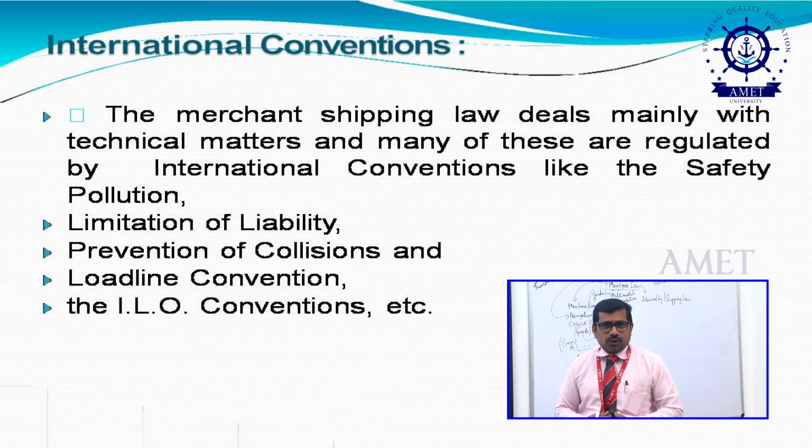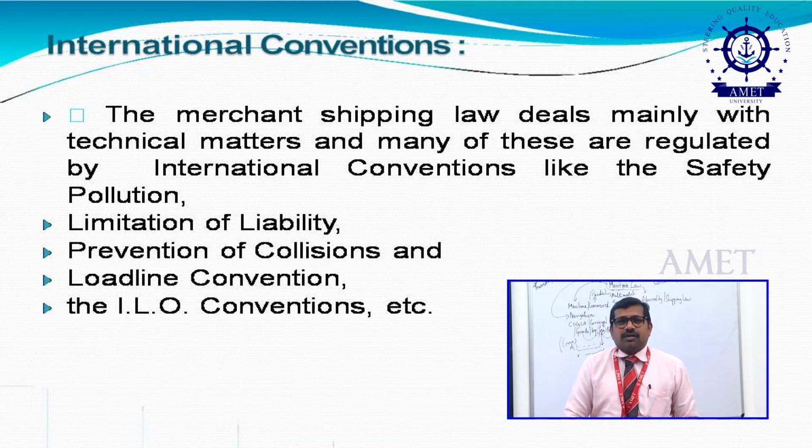The next one is the load line convention, and the last one is the International Labour Organization conventions. All these are most important and need to be present in maritime law commonly for our country, where we have already entered an agreement with other countries, called international conventions.